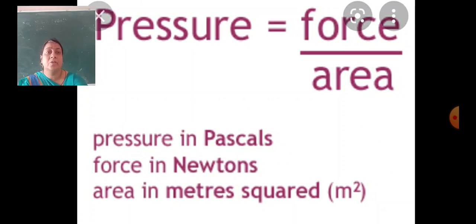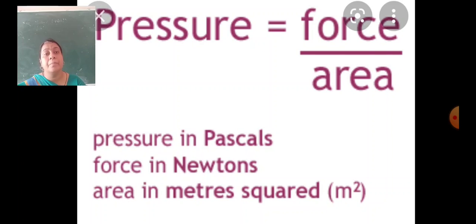Now next is pressure. What is pressure? Force per unit area is called pressure. It is measured in Pascal. We can also tell the unit as force per meter square, or Newton per meter square.